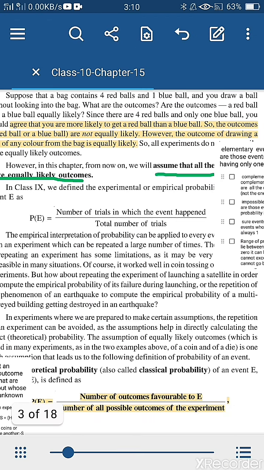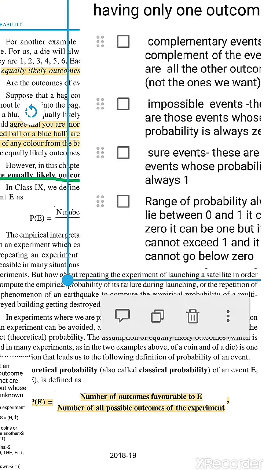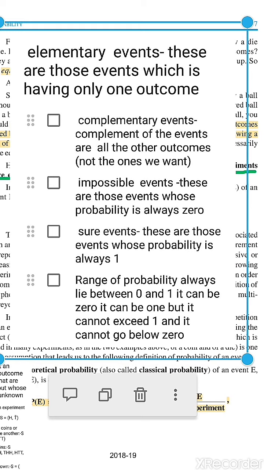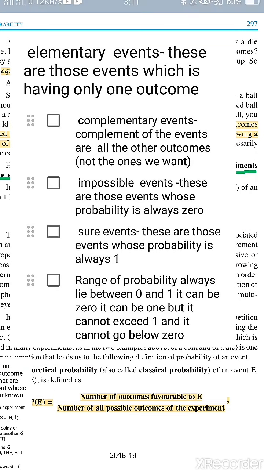What do you mean by equally likely event? Next, coming with some more definitions here. First definition is elementary events. What do you mean by elementary events? These are those events which have only one outcome.